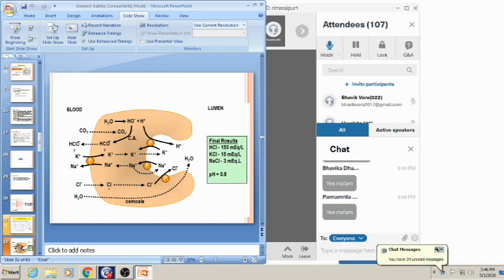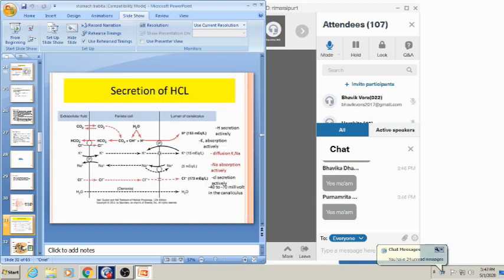Okay, I am going to repeat, as Pranjal is telling me to repeat the mechanism of HCl. So again, you can see there is CO2. This CO2 comes either from the metabolic activity or from the blood, and water which is present in the parietal cells.